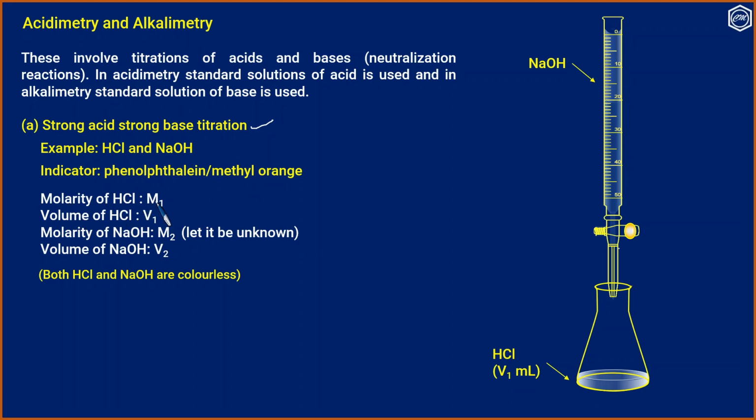Molarity of HCl, let it be M1. Volume of HCl be V1. Molarity of NaOH be M2, and let it be unknown. So the titration will be alkalimetry. Volume of NaOH V2. Suppose that we use phenolphthalein as indicator. When phenolphthalein is used, it is better to take the alkali in the burette. The appearance of pale pink color is more visible than the disappearance of pink color.